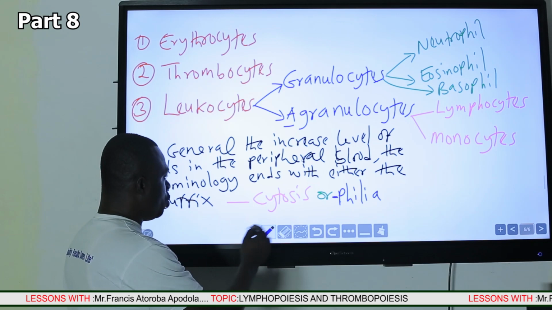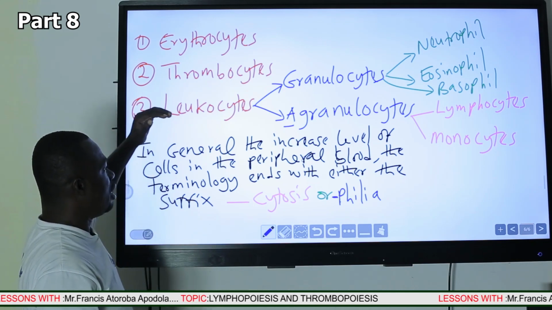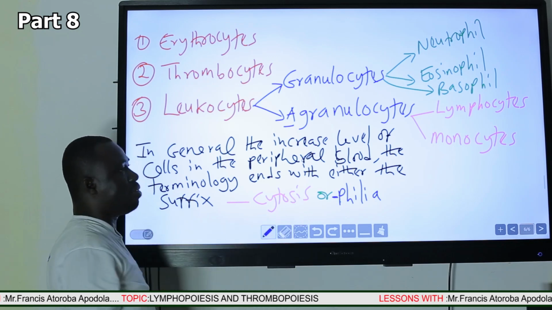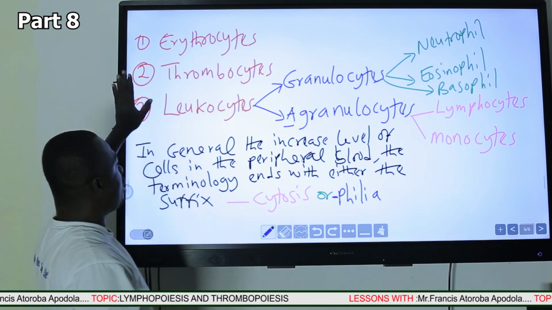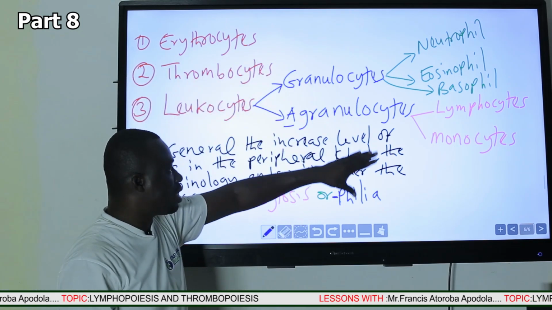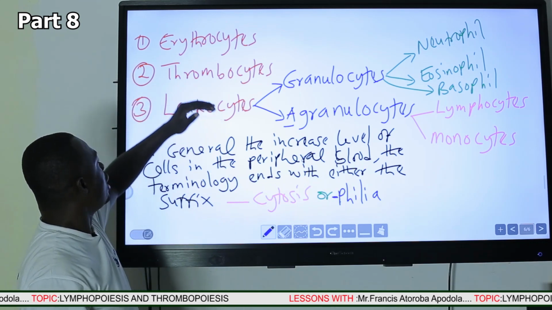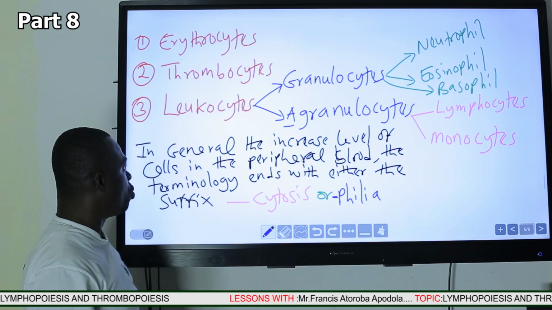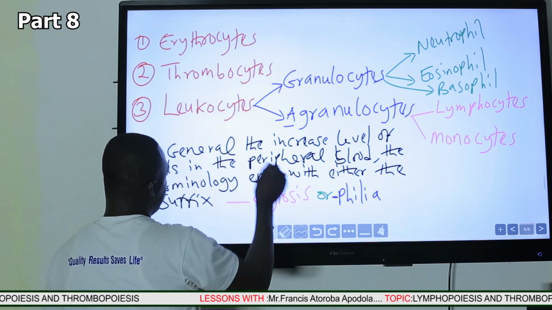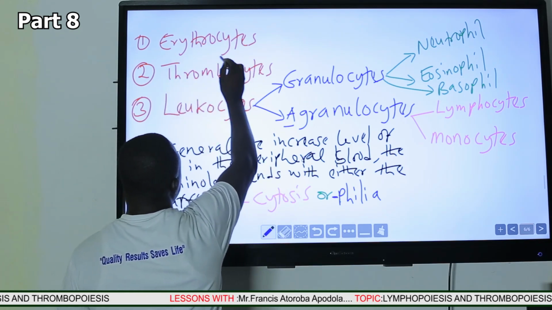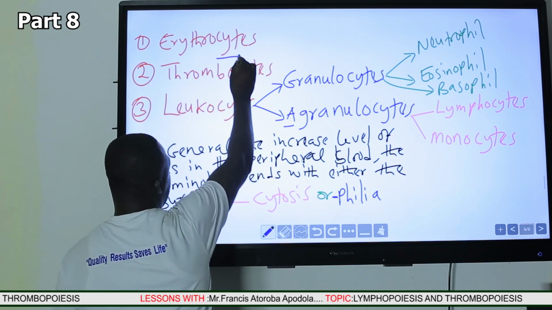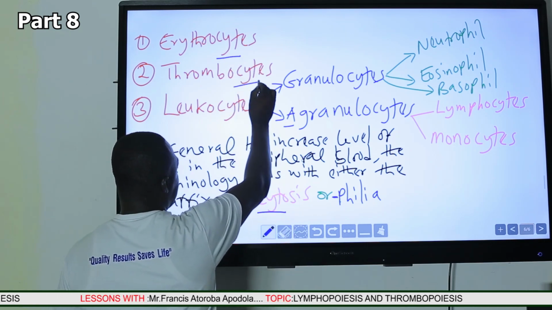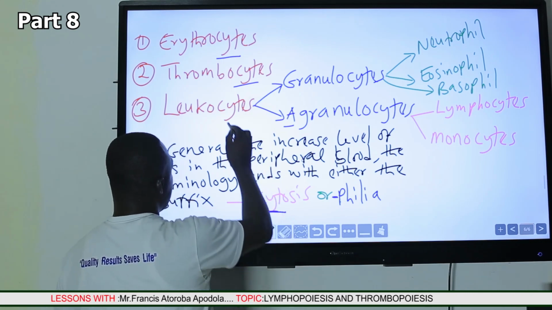So if we want to know the increased levels of cells that will end with the suffix cytosis, it's just a matter of looking at these cells, which of them end with cyte. So you could hear the name erythrocytes, you could see it ending with cyte, so it rhymes with cytosis. Thrombocyte, it rhymes with cytosis.